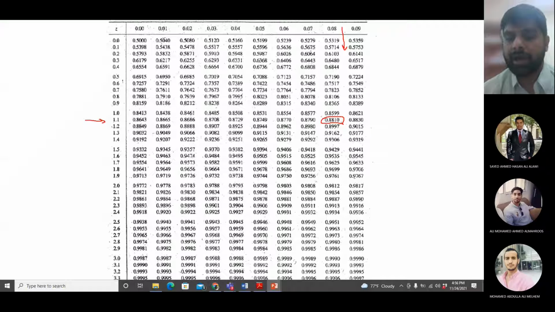Okay, so this is how you read this table. The probabilities are for z values less than or equal to a particular z value, and to read it, you need to first read the numbers from the first column and the second decimal place from the top row, and wherever they meet, that is the probability of the z value.